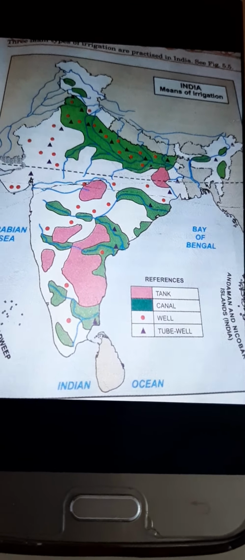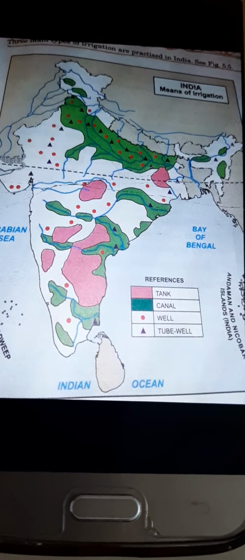So in the northern part of India, Punjab, Haryana, UP, Bihar, this whole region is irrigated by canal. In the southern part of India, canal irrigation is possible in very few parts. Mainly the delta of Mahanadi, the delta of Godavari, the delta of Krishna river, and the delta of Kaveri are the main areas where canal irrigation is practiced, although it is mainly practiced in northern India.